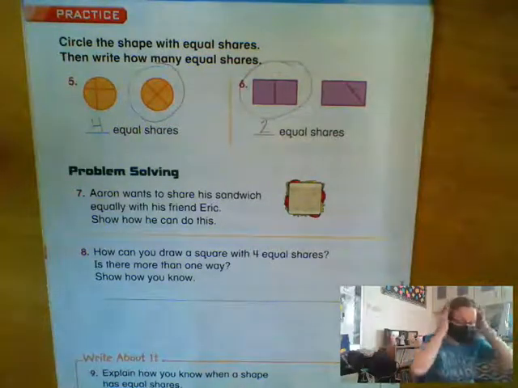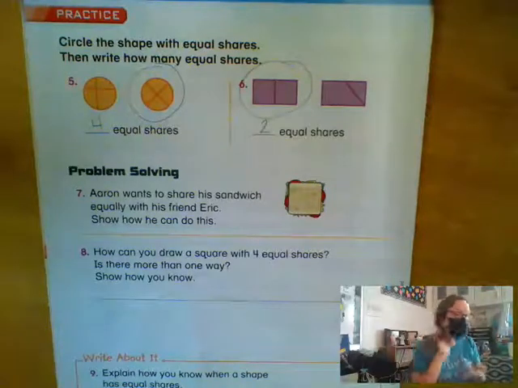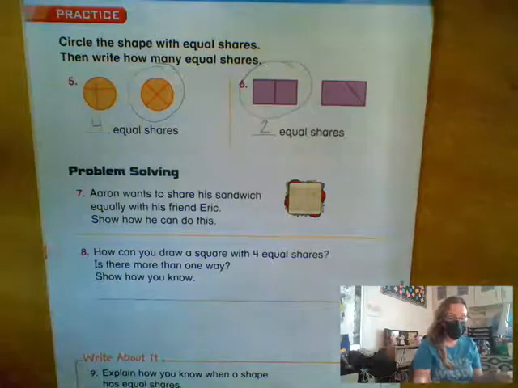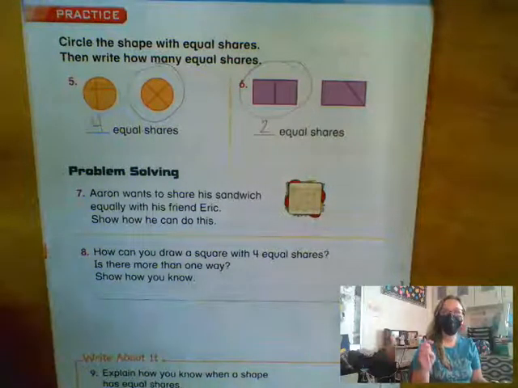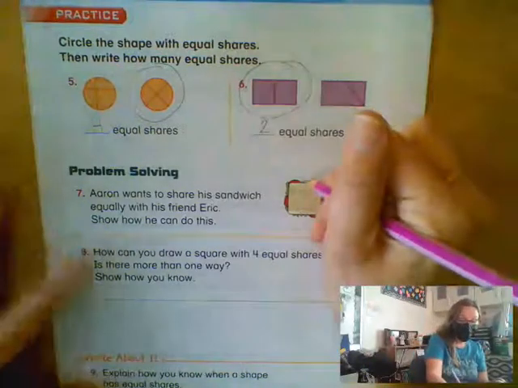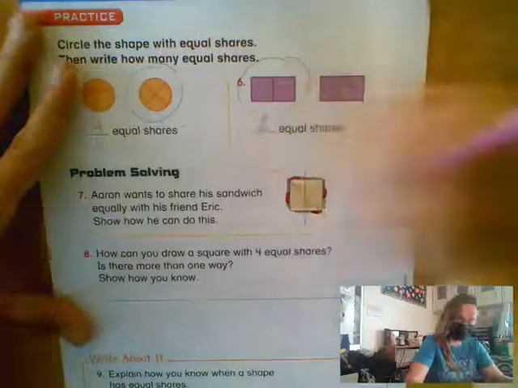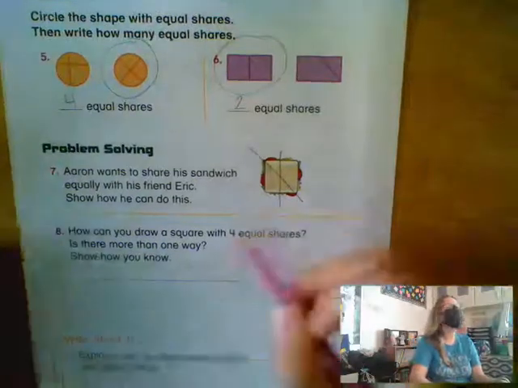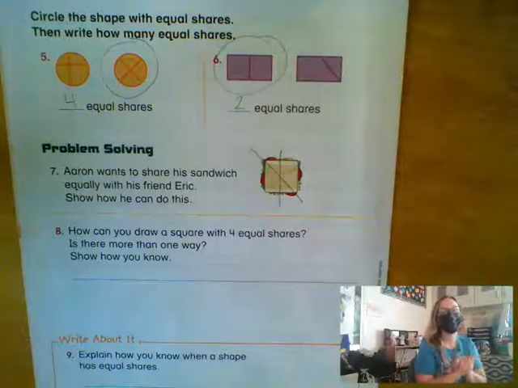Landon, number 7 says that Aaron wants to share his sandwich equally with his friend Eric. So how can he do that? Slicing it either this way, in half, or it could go this way, in half, right? So draw your line to show how you want him to cut it. Make sure both pieces are the same.